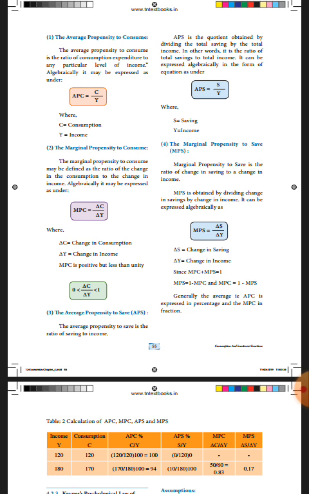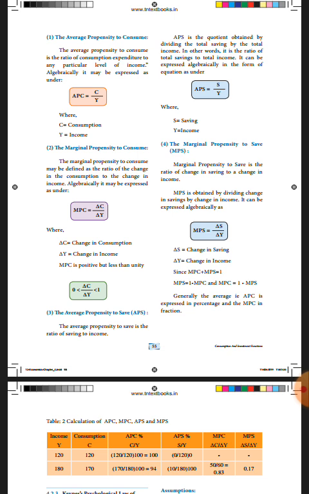Next, the fourth one is MPS, marginal propensity to save. That is nothing but the ratio of change in saving to change in income. Change is very important. The formula is delta S by delta Y. Delta S refers to change in saving and delta Y refers to change in income.